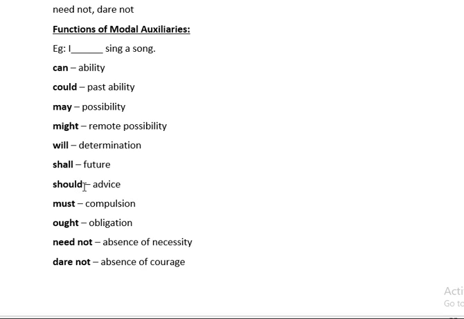If I say, "I should sing a song," it is advice here. If I say, "I must sing a song," here you can say it is compulsion. If it is "I ought to sing a song," here you can say it is obligation. If I say, "I need not sing a song," it means absence of necessity. It is not necessary for me to sing a song. If I say, "I dare not sing a song," it shows absence of courage, that I don't have the courage to sing a song. That you have to keep in mind.